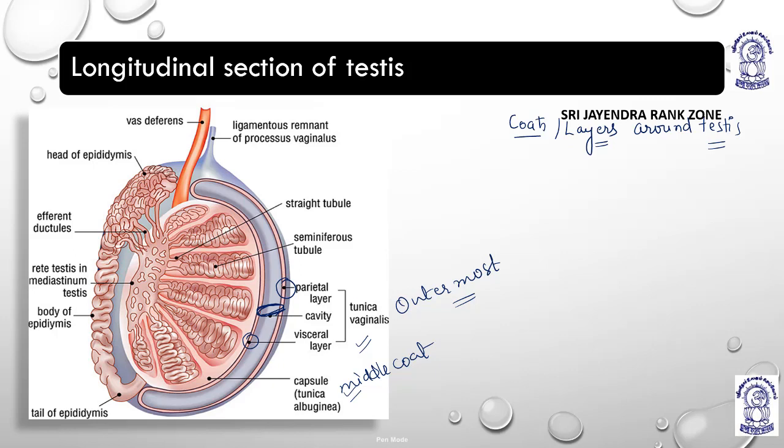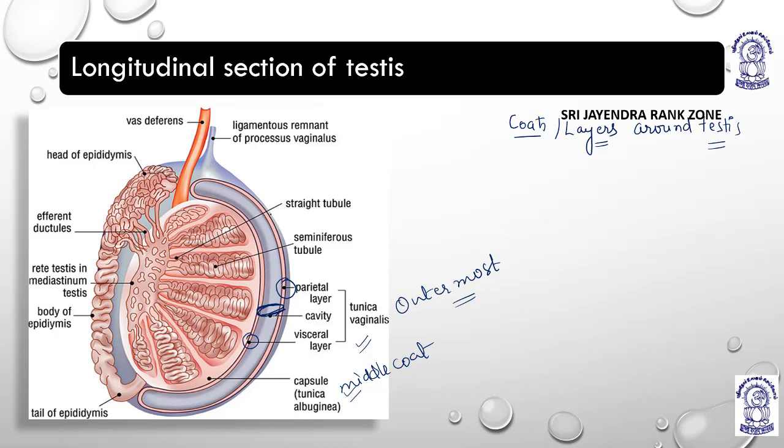Now see, the tunica vaginalis, which is the outermost layer, is divided into parietal layer and visceral layer, and tunica albuginea is the middle coat. The innermost layer is tunica vasculosa. Now please remember, the tunica vaginalis covers the front side and all sides except the posterior border, because it is the entry of the testicular vessels.